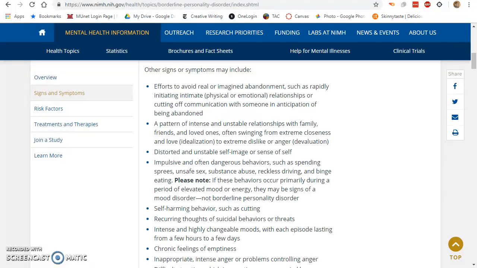What don't you know? And you're basically just going to spiral. It's like a YouTube spiral or the YouTube black hole, but instead you're doing a research black hole, where if you don't know what an unstable self-image is, or you don't know what one of these words means, idealization versus devaluation, those would be what I spend some time researching and I get my next source from. You need information that not only tells you what the symptoms of your disorder are, but you also need information that explains what the symptoms look like. So get sources for your disorder, but then get sources for your symptoms.